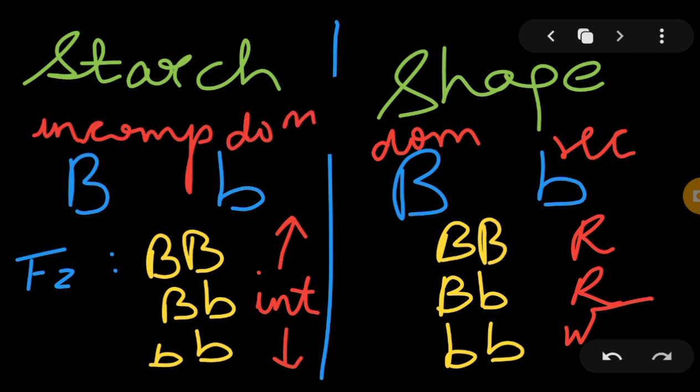Now you see, these alleles are the same. The same gene, the same alleles, capital B and small b. In one case, I am saying that it is incomplete dominance.